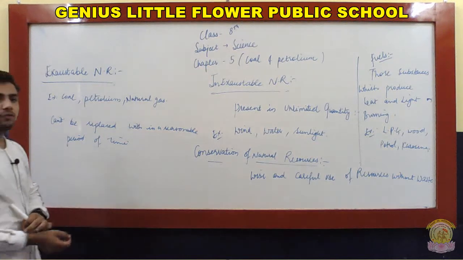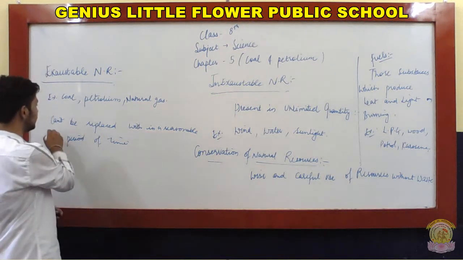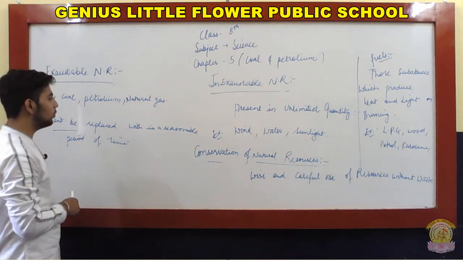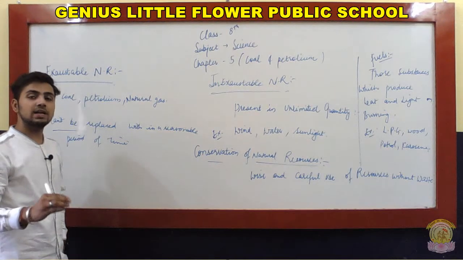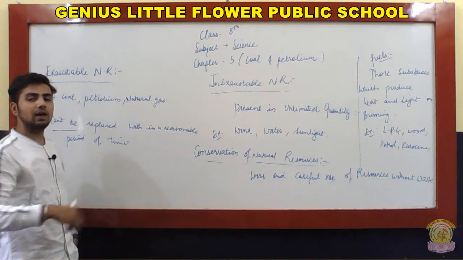The proper definition is: the natural resources which cannot be renewed within a reasonable time, which takes a large amount of time, so they cannot be replaced even while we are living.